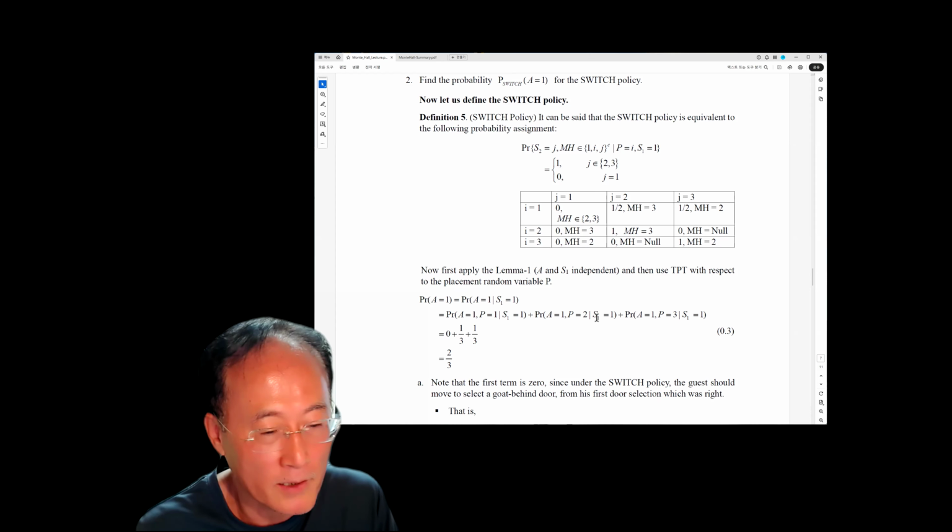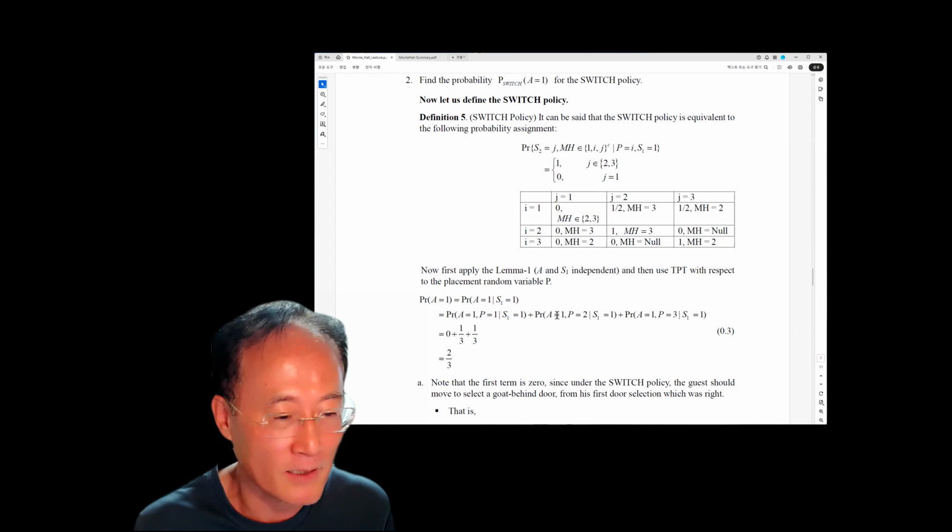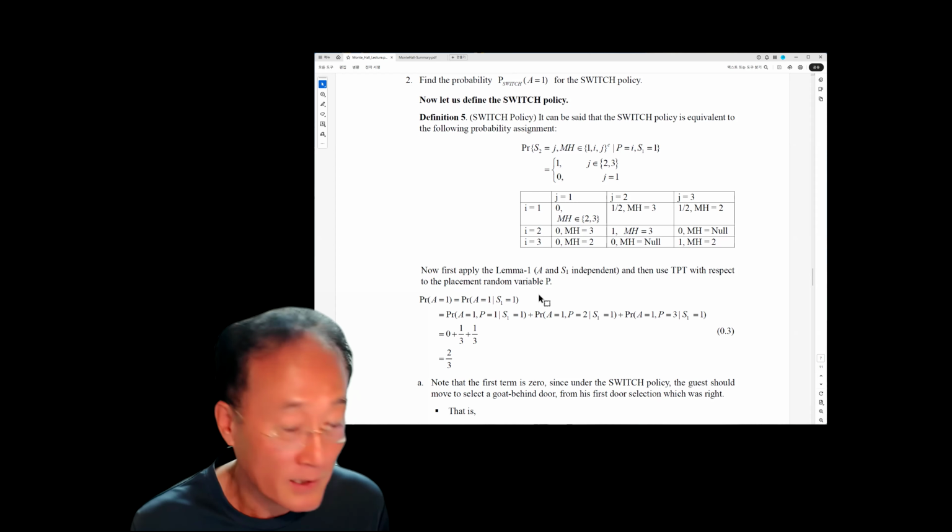Next, the placement of the Cadillac is behind door number 2 and the guest made the first selection, door number 1. Then Monty Hall opens door number 3, because there is a Cadillac behind door number 2. Then the guest cannot but switch to the last door, which is door number 2. So this joint probability cannot but be 1.